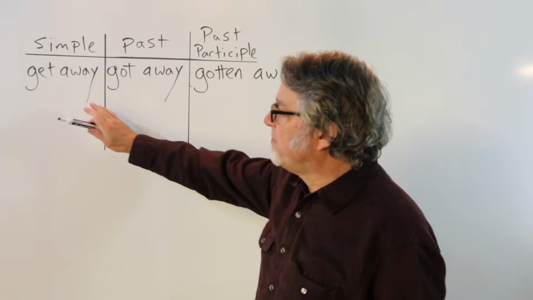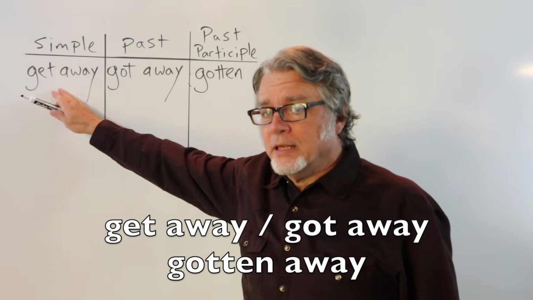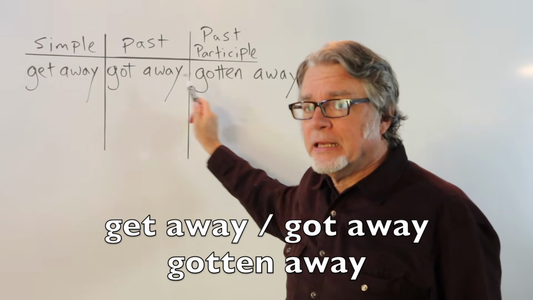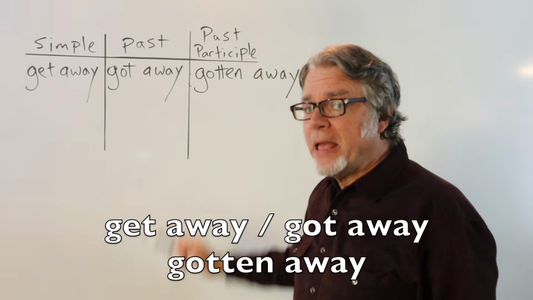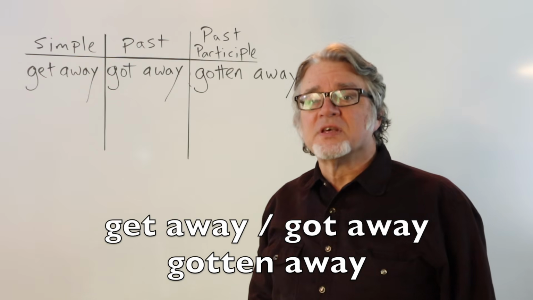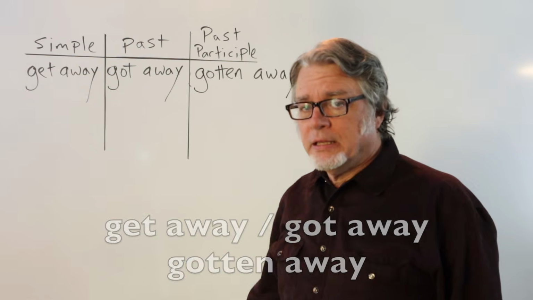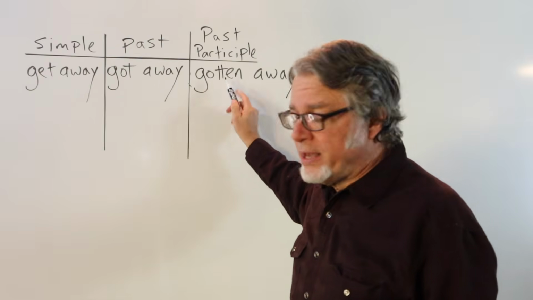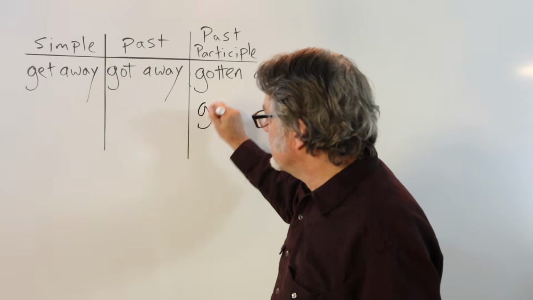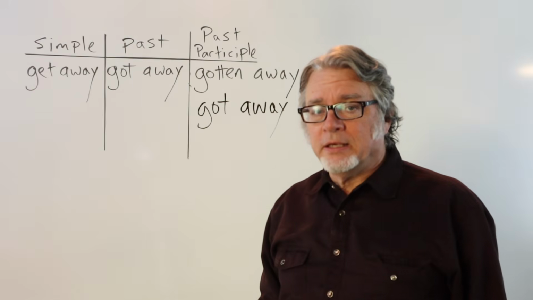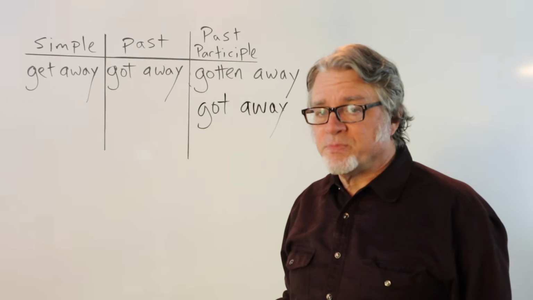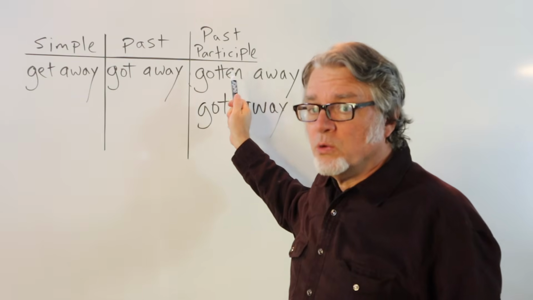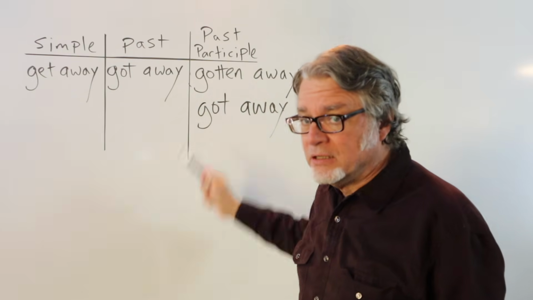Here's the simple form for get away. In the past tense, it's got away. And as a past participle, it's gotten away. In American English, we use gotten away. In British English, got away as the past participle. But in American English, we usually use gotten away.